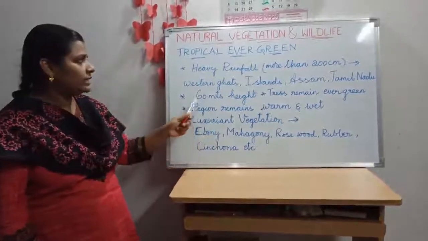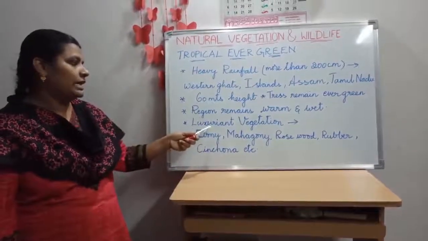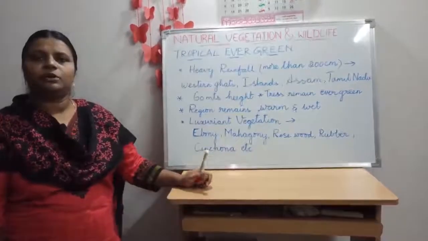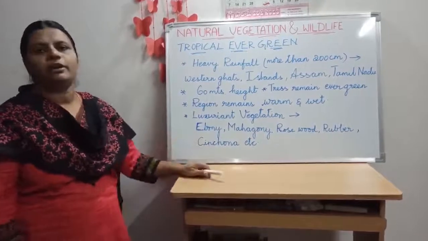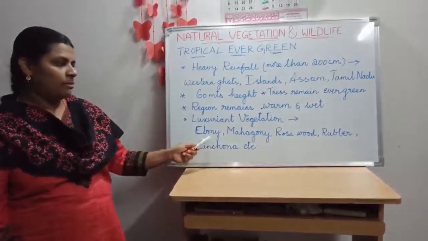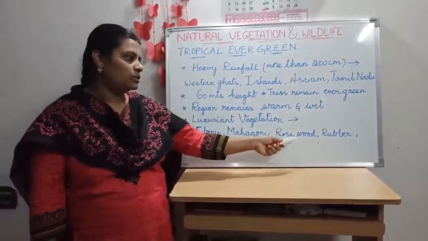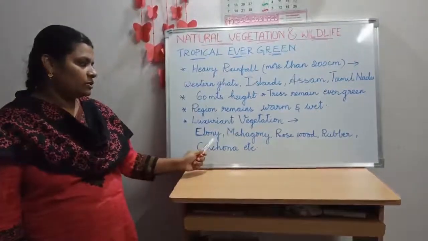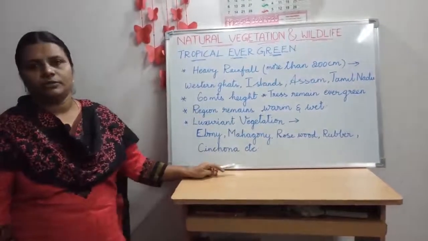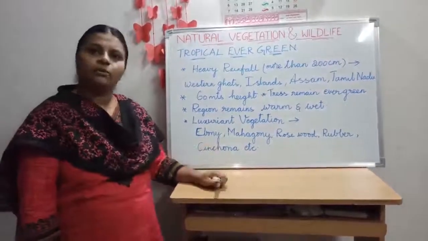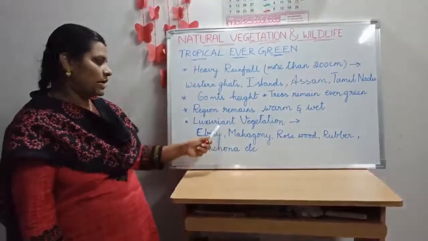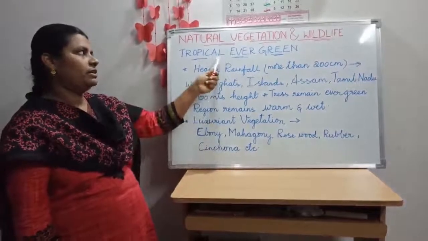Now, these kinds of forests, children, provide luxuriant vegetation. It means what? Commercially very valuable vegetation you can find here. For example, ebony, mahogany, rosewood, rubber, cinchona. All these are hardwood trees, so they are pest resistant, children. That's why they are commercially important trees. So those luxuriant trees you can find in the evergreen forest.